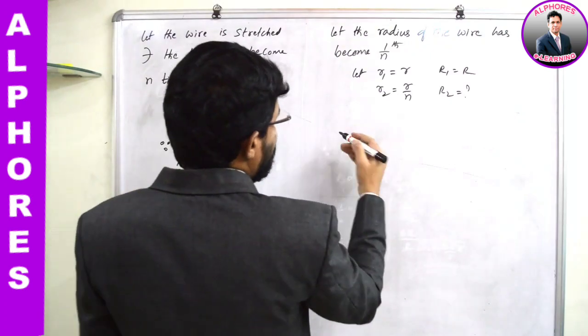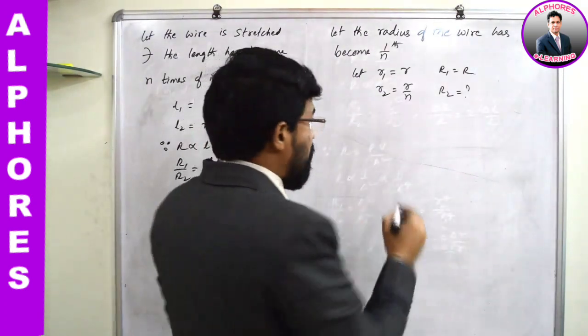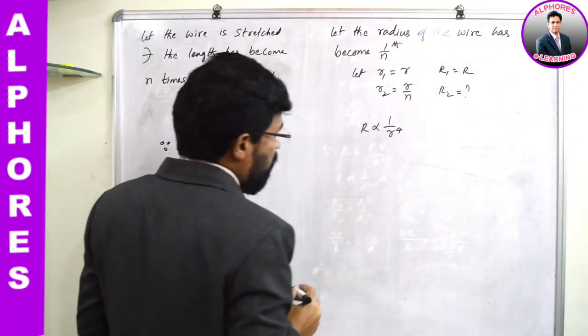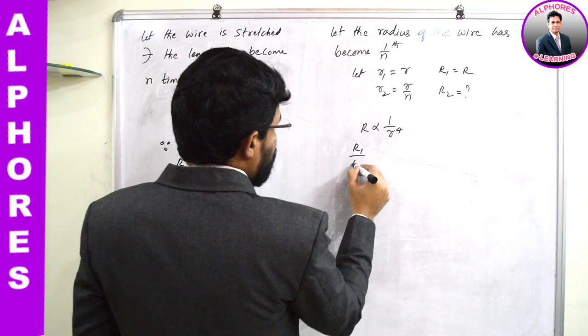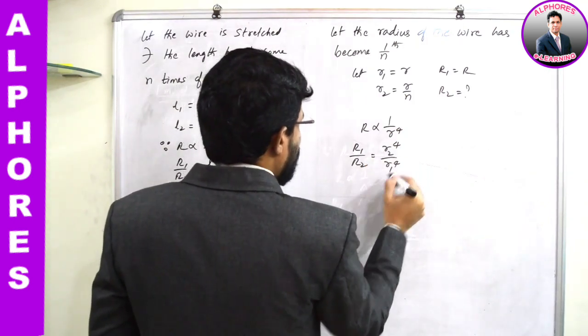What is the relation between resistance and cross-sectional radius if the wire is stretched? R is inversely proportional to the 4th power of r. So R1 by R2 is equal to r2 power 4 by r1 power 4.